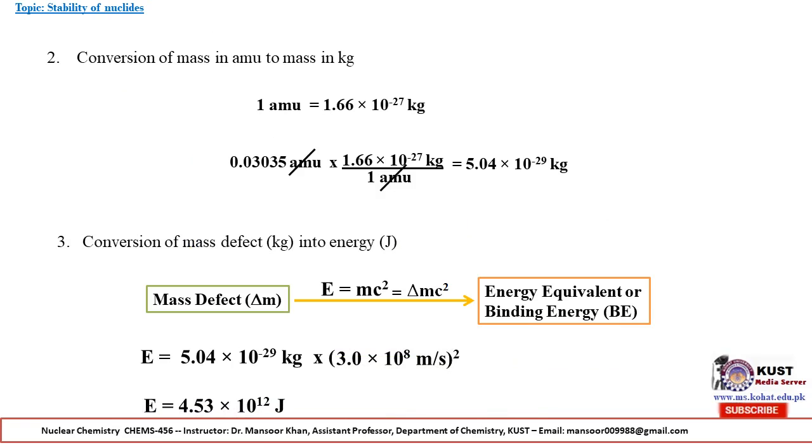Energy is equal to 4.53 into 10 raised to power minus 12 joule. So now we know how the mass defect in AMU can be calculated, how the mass defect in kilogram can be calculated, and from this kilogram we can convert it into energy by using Einstein's famous equation.